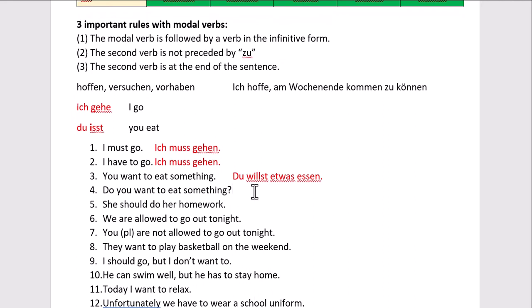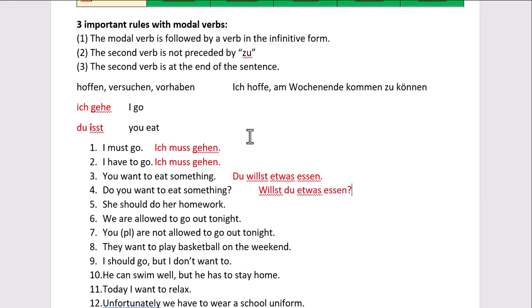Number 4, do you want to eat something? Now notice, this is exactly the same as the previous sentence, just in a question form. So what do we do in a question? Well, if there's no question word, and there is no question word here like what or why or how or when, then we just put the verb first.